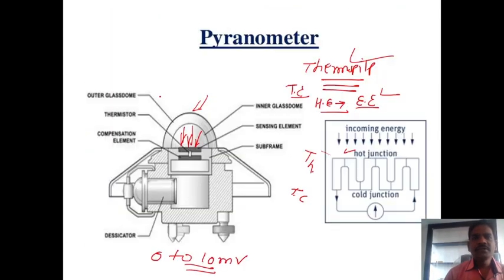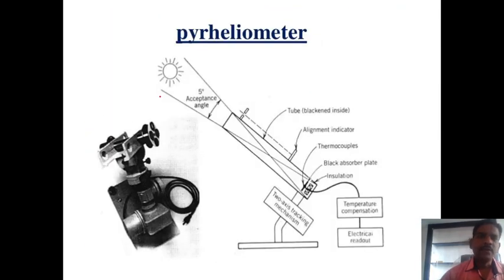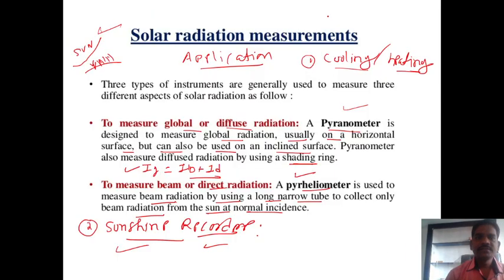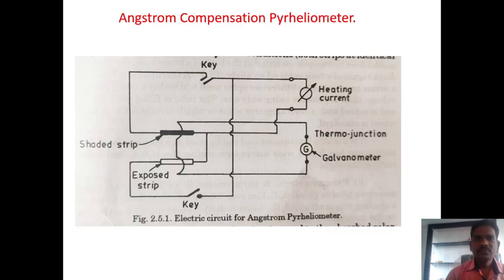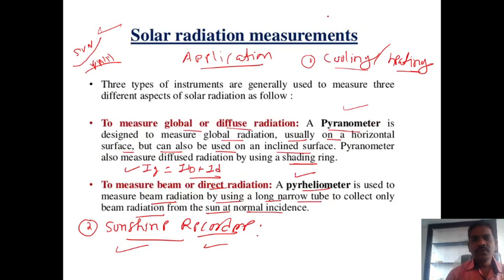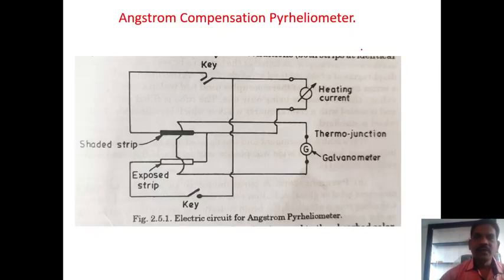Now another instrument is the pyrheliometer. This is also very important and is always asked in the exam: explain the pyrheliometer. We know that the pyrheliometer is used to measure only the beam radiation. Beam radiation is nothing but direct radiation.